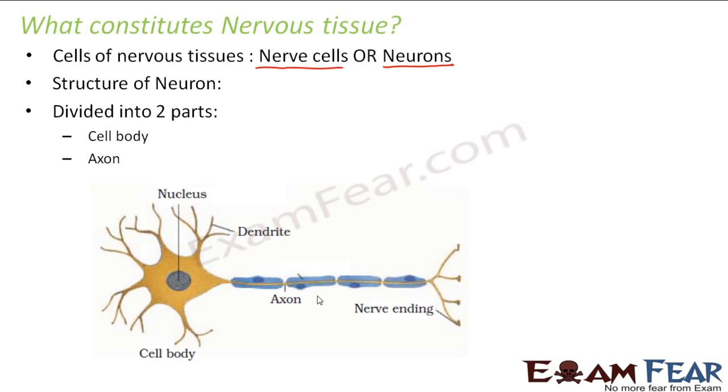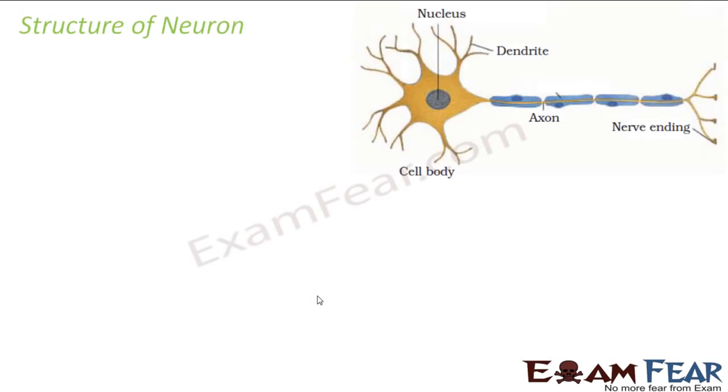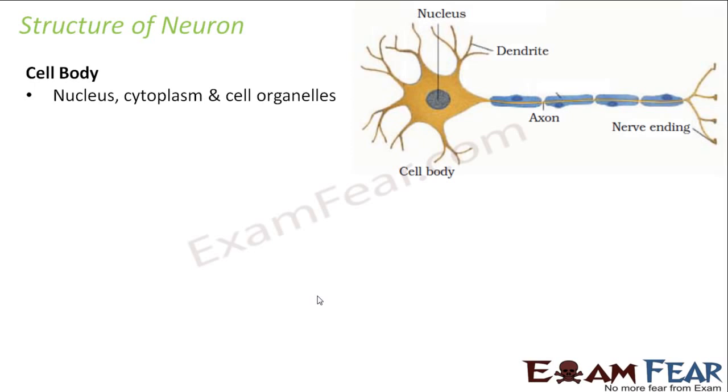So let us try to understand the structure of a neuron in this slide. So what all do you have? A cell body. Inside the cell body, what all do you have? You have a nucleus. So this is the nucleus. This is your cell body. Like every other cell, this also has a nucleus. This also has a cytoplasm, that is the fluid-like structure which is filling the space. Cytoplasm and many other cell organelles which are not shown in this picture, but all other normal cell organelles are also present inside this cell body.